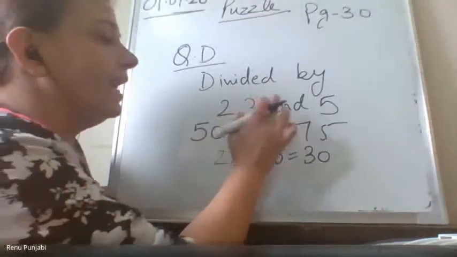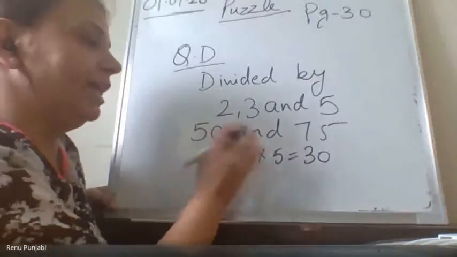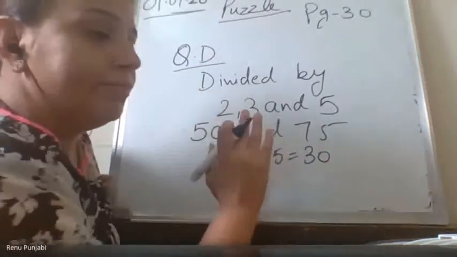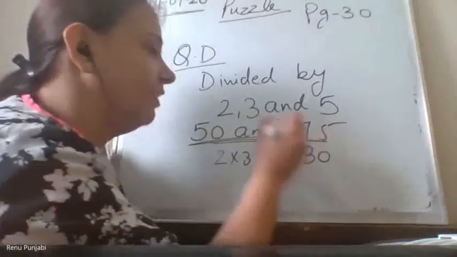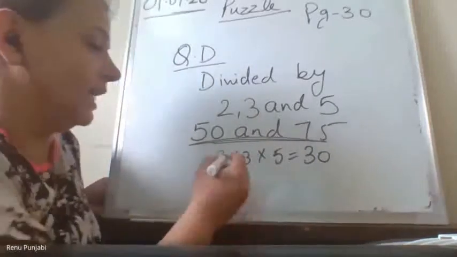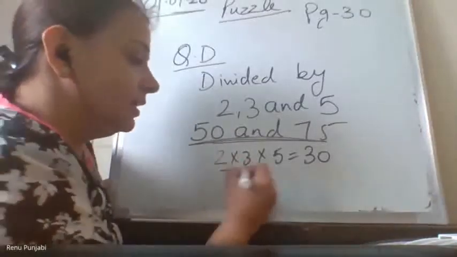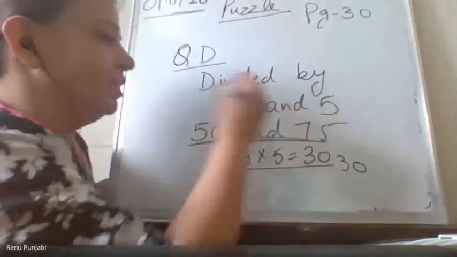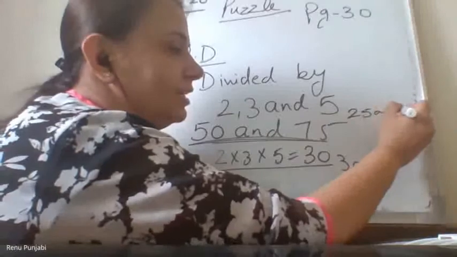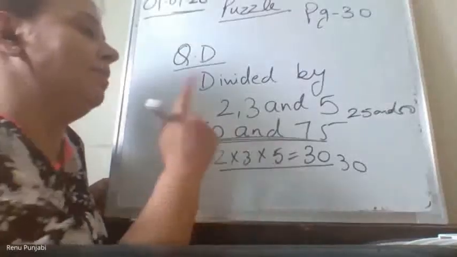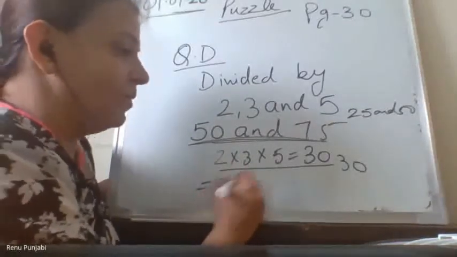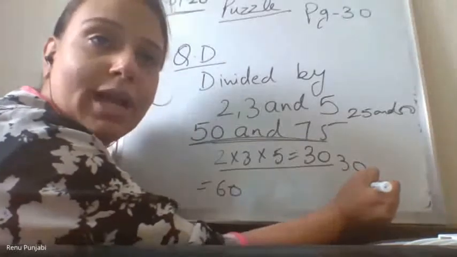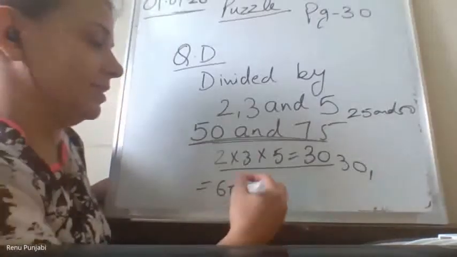So 2, 3, and 5 and 50 and 75 are the numbers. Which number comes in between 50 and 75 and is divided by 2, 3, and 5? As I told you in the last sum, 30 was in between 25 and 50. But now, what will be the number in between 50 and 75? It is 60. How? Because it will be a multiple of 30. Ma'am, I know this method. Yes. Very good.